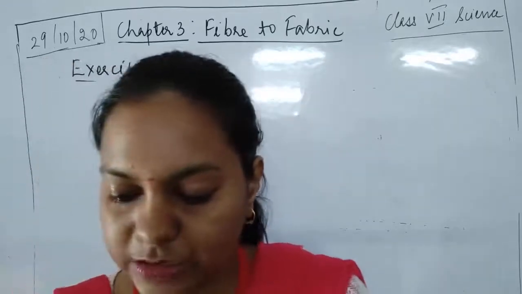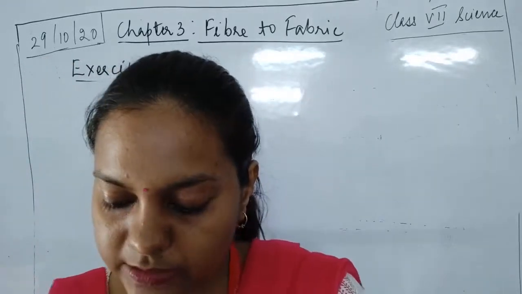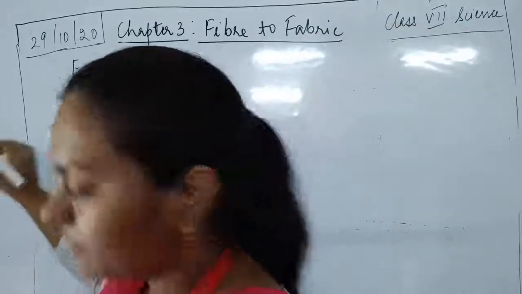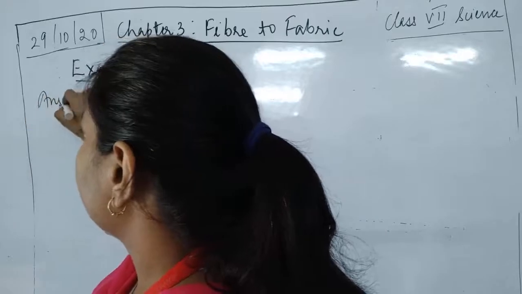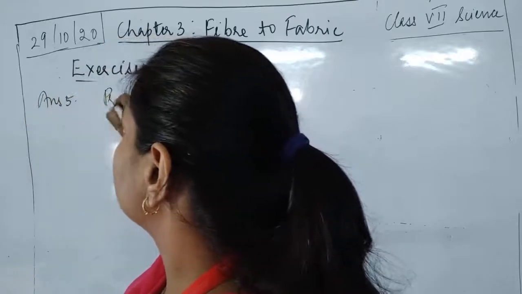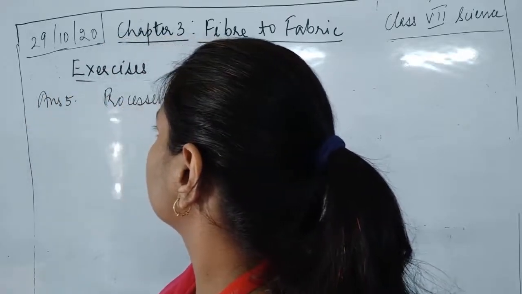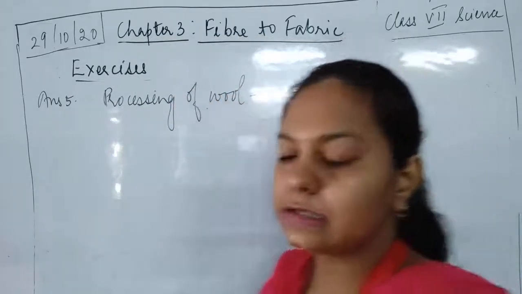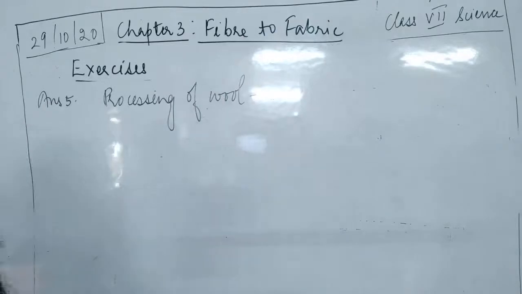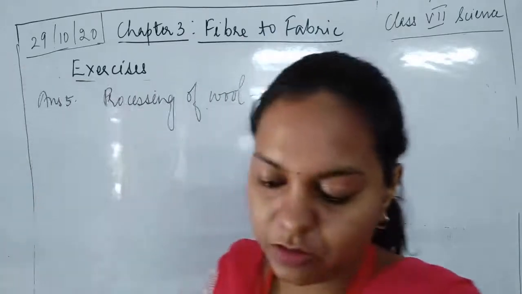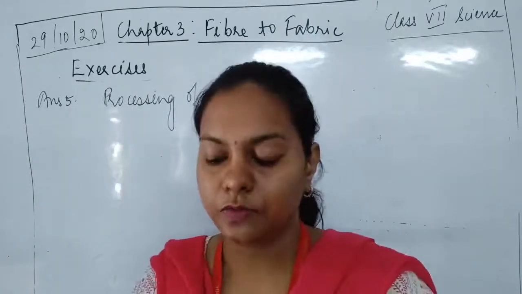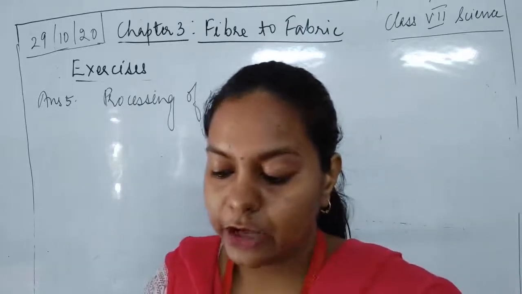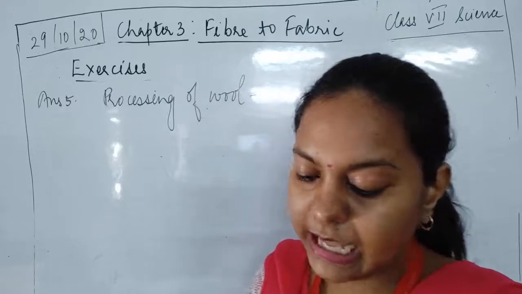Now I move on to the next question, that is, given below is a sequence of the steps of processing of wool. So the next question is question number 5. This also we have discussed a number of times, so you can easily write down the answer. The steps of processing of wool are given. Now what you have to do is complete the missing steps and add them.